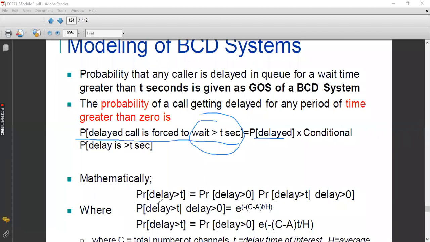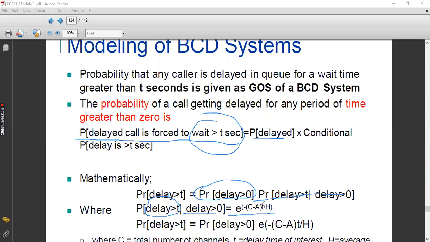Okay. The condition is that the call is delayed for greater than 0 and still it is delayed for more than t. This is a given parameter. Although it is delayed for greater than 0, it is still forced to wait for more than t seconds. So this is the conditional probability that we need to multiply along with the main probability, delay greater than 0. And this conditional probability, the expression I have written here, is given by e raised to minus (c minus a) into t, whole divided by h.